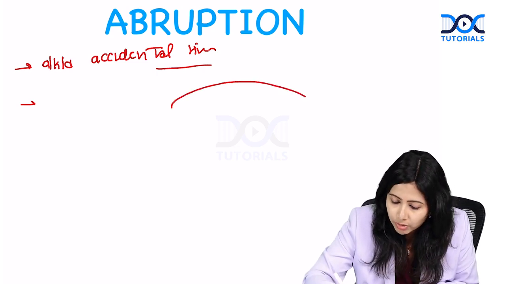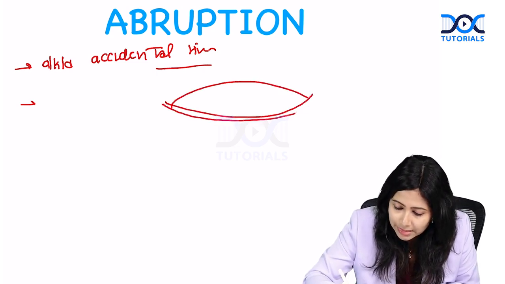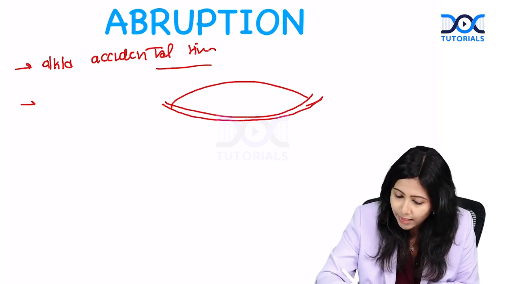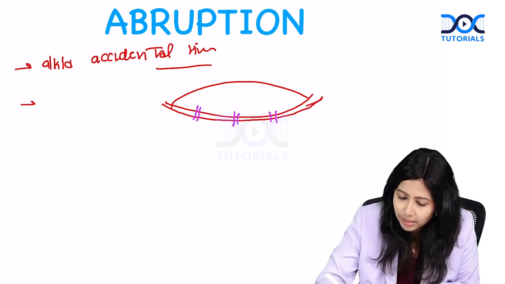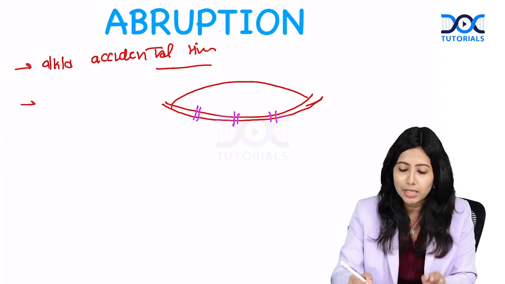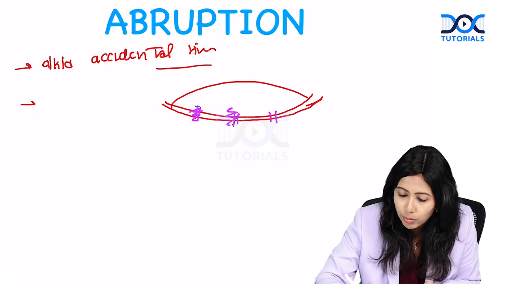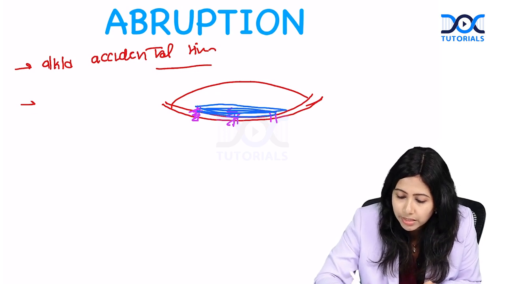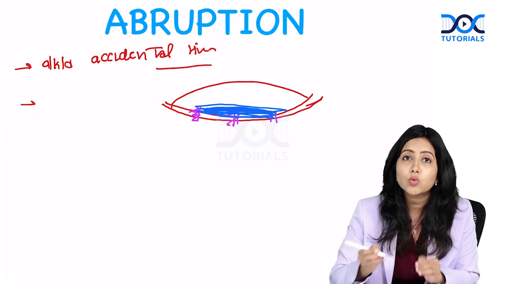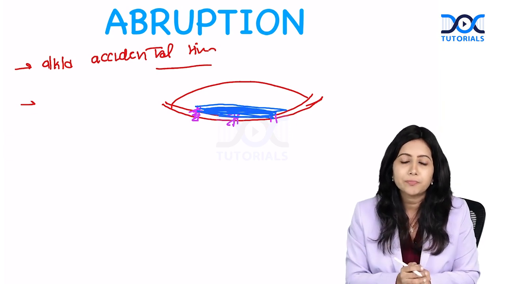I taught you about the placenta. If this is the basal layer, decidua basalis, we have the spiral arteries which are supplying here. So, once the placenta separates, there is going to be rupture of the spiral arteries and this is going to bleed into the bed of decidua basalis. So, this will lead to hematoma formation there.